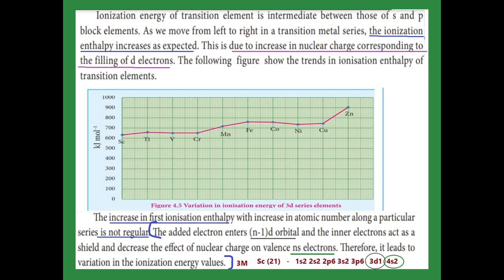They act as inner electrons and shield the last ns electron, that is the 4s2 electron, from the nucleus. So the effective nuclear charge between the nucleus and the last 4s electron decreases, which leads to variation in ionization enthalpy from scandium to zinc.